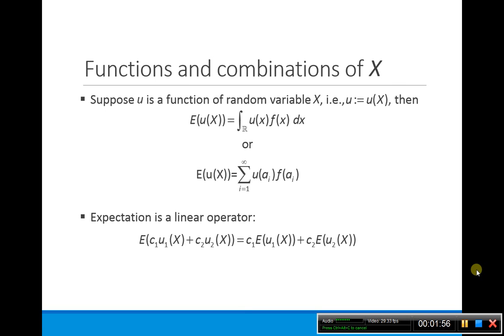If we have a function of a random variable, u of capital X, then the expected value of u of X is simply putting u of x in for the weights in both of our expressions from the previous slide. And expectation is a linear operator, so if we have a constant times u1 plus a constant times u2, and we want to take the expected value of that, it's the same as taking these constants out and taking the expected value of u1, the expected value of u2, and then taking the linear combination.